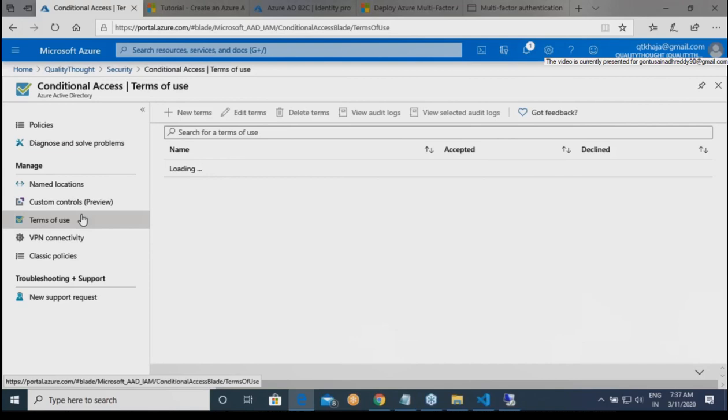Okay. So if you want to add any terms of use, you can basically add it over here so that any customer who is trying to log in into your application and whenever you receive your multi-factor authentication, you will basically see your terms of usage over here.